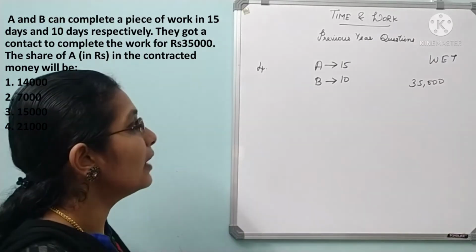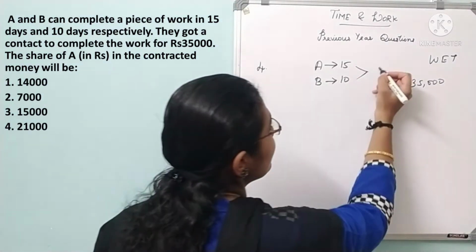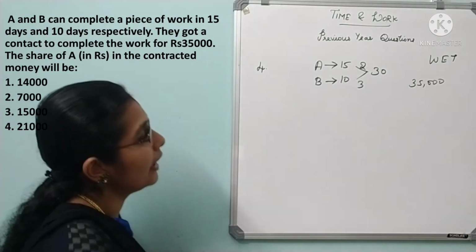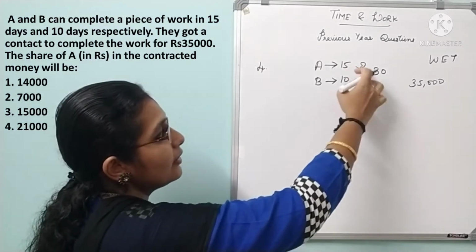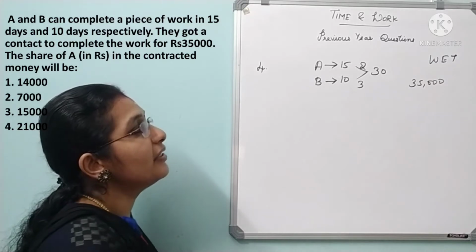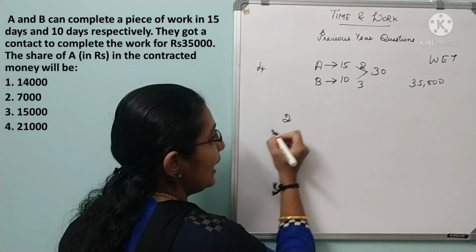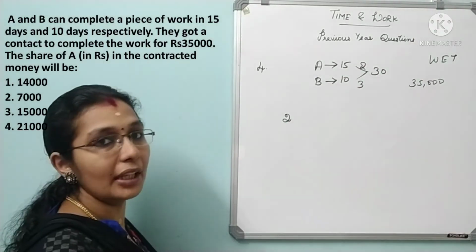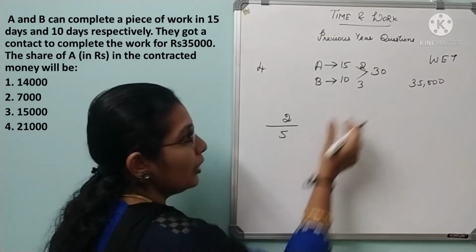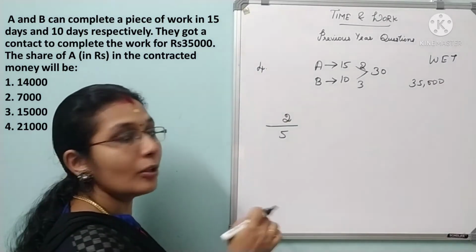So first as usual you will proceed. How will you do? Find the LCM for both. LCM is 30, right? So 15 2s are 30, 10 3s are 30. Right? So their total efficiency is 2 and 3 respectively. Now they are asking to find the share of A. How will you find? So share of A is efficiency of A. That is this much work he is doing. Out of how much? 3 plus 2. Total efficiency is 5. In that 2 portion is done by A. So he will get